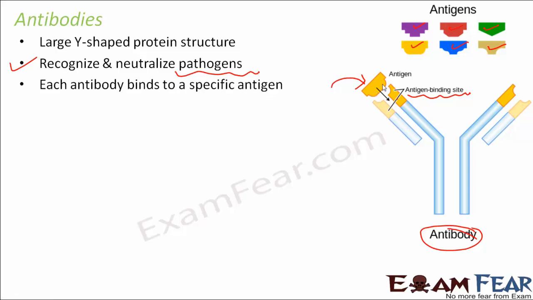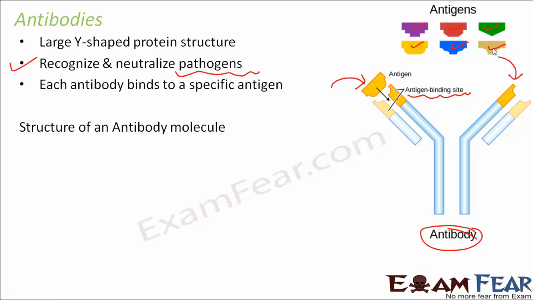So if you see here, let us suppose this antibody is produced inside your body. Now if this antigen attacks the next time, this antibody will not be able to protect your body against this antigen, because this antibody cannot bind to this antigen. So one specific antibody can bind to one specific antigen, and it can give you protection against that particular antigen. So that is how it works.